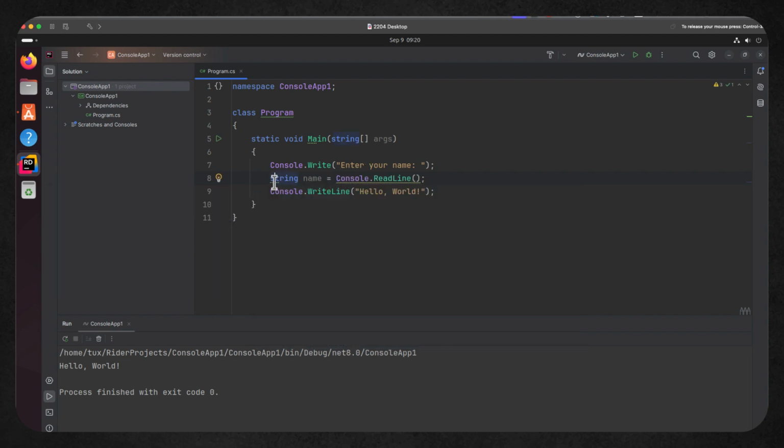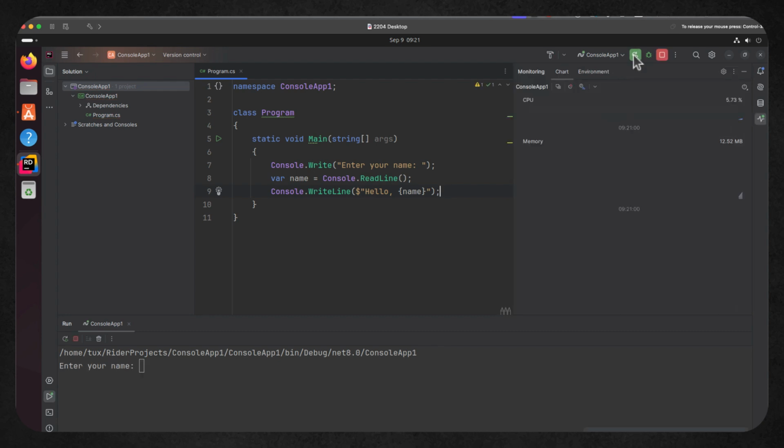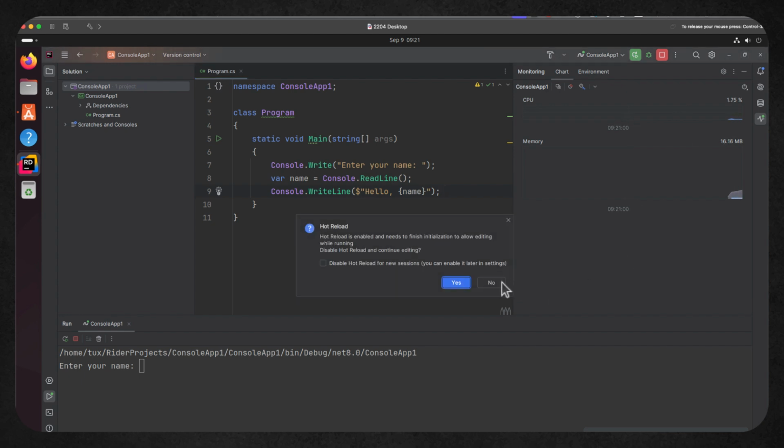But we can see then that I'm getting some dotted lines underneath the S for string, and it's suggesting that using var might be better than using string. Just declare it as a variable, keeping my code more common and less tied to the data type that I'm adding in. And that's one of the features that ReSharper gives you. We can then go through now and print out our variable. So we're just putting a string that we can do in here, $ and then hello and the name variable. We can go through and run it.